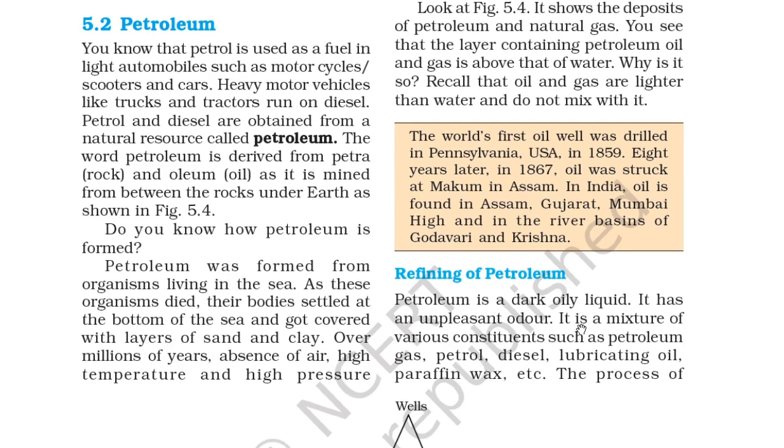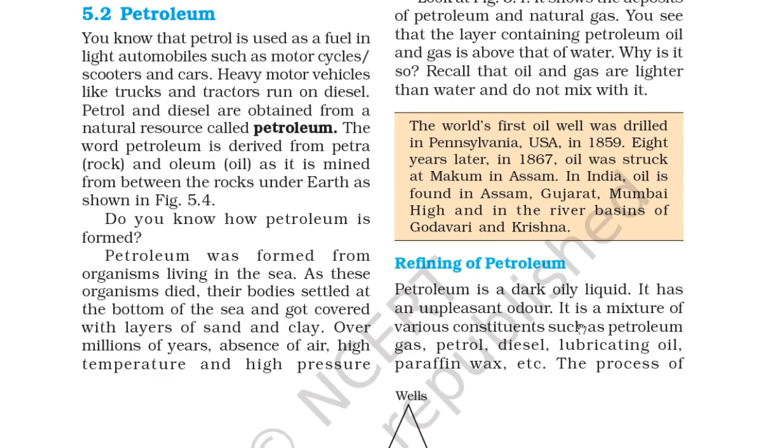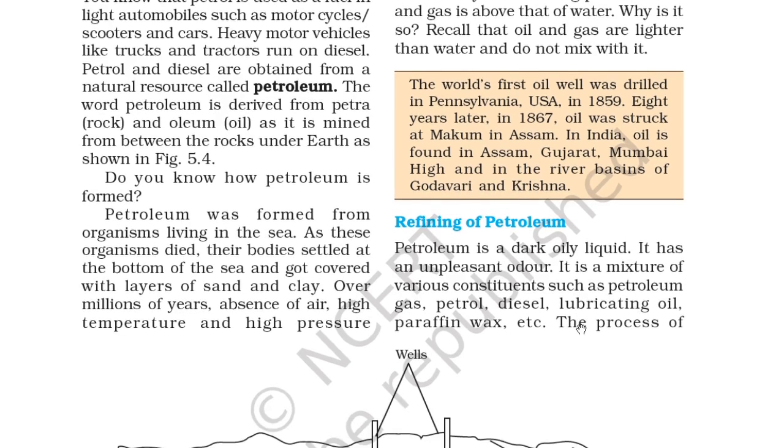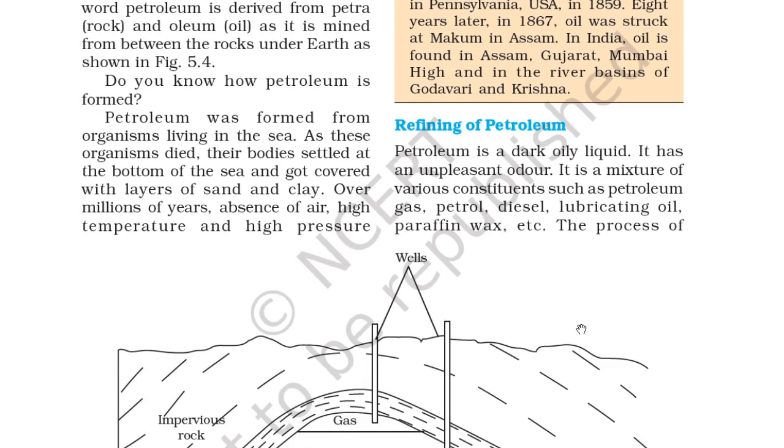Petrol and diesel are obtained from the natural resource called petroleum. The word petroleum is derived from petra, rock, and oleum, oil, as it is mined from between the rocks under earth as shown in figure 5.4. So you can see in figure 5.4.